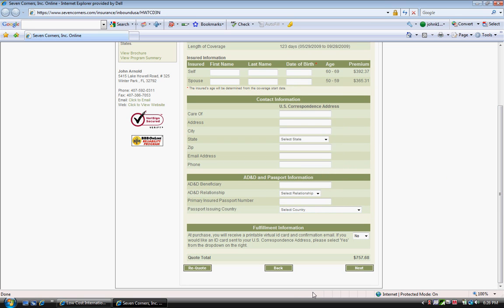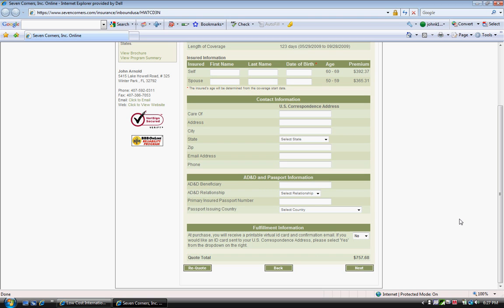Then at the bottom, what we have here is fulfillment. And it says, at purchase, which means as soon as you finish here, you will receive a printable virtual ID card and confirmation email. If you would like an ID card sent to your U.S. correspondence address, please select Yes from the drop-down on the right. What you'll have as soon as you finish is the actual ID card. It will have the name on it, and everything will be there. You can also get one in the mail if you like. It will be identical to the one you see here.